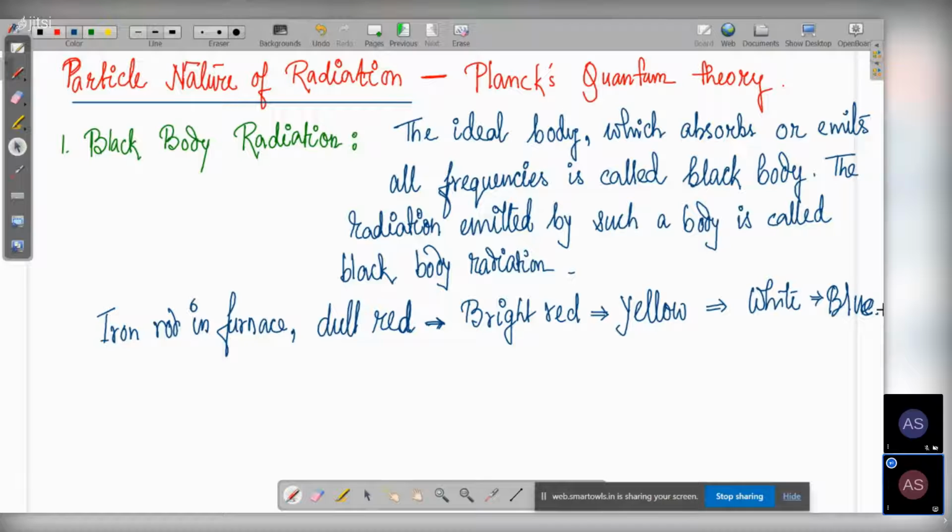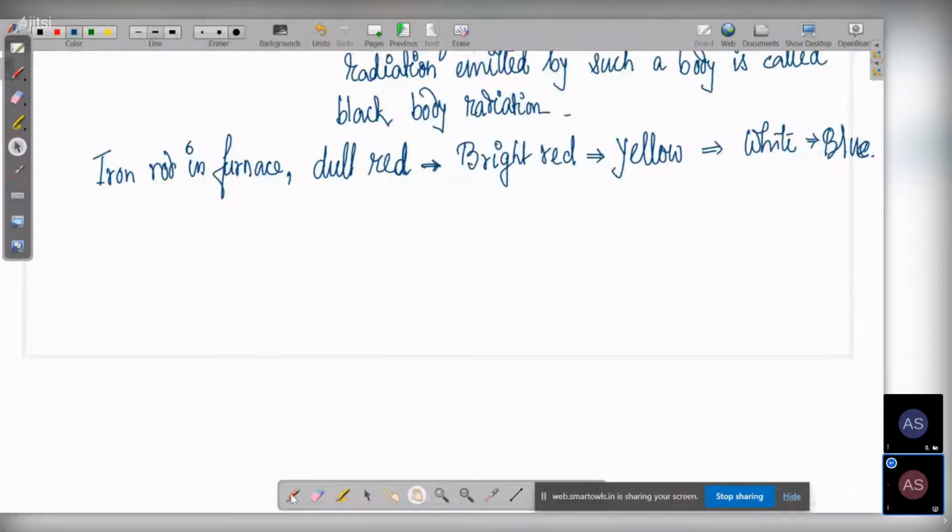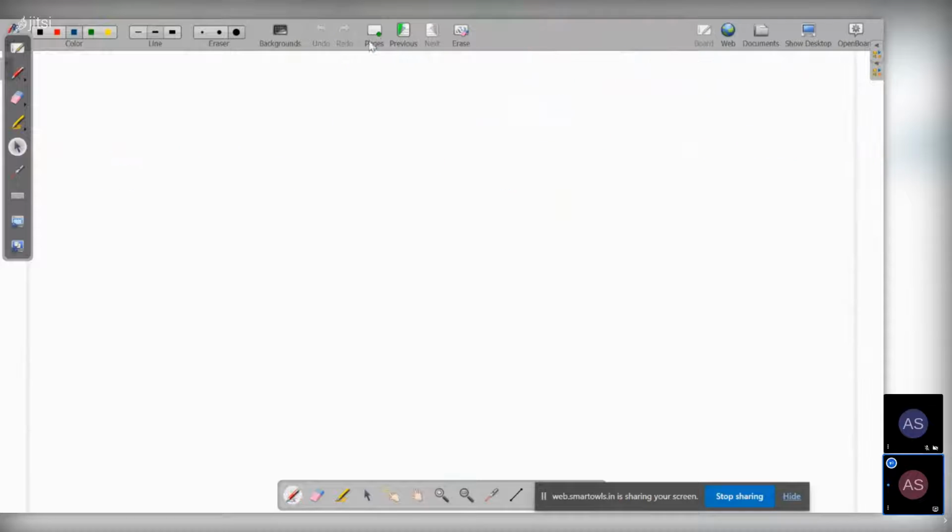Also, scientists did work and plotted a graph of heating a black body. So what did they observe? They observed that when a black body is heated, the graph that we get is of this nature. Let me draw the graph. So the graph will look like this.